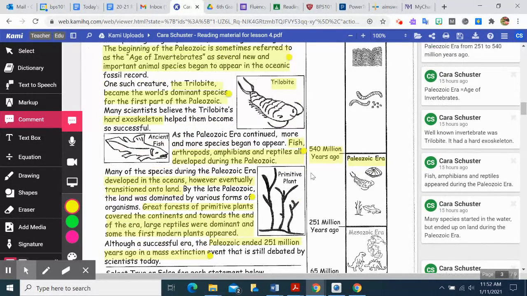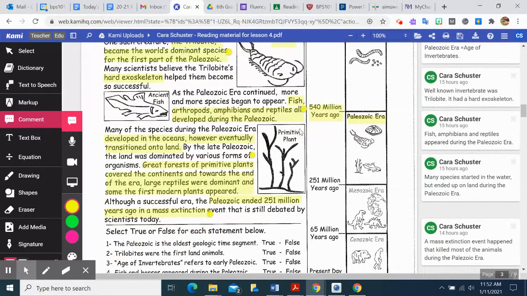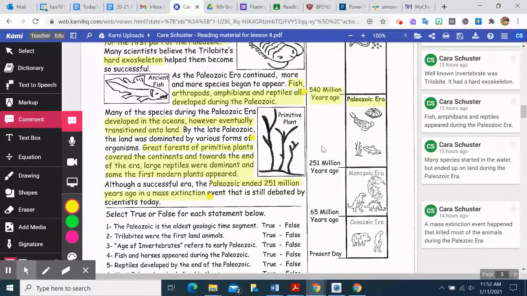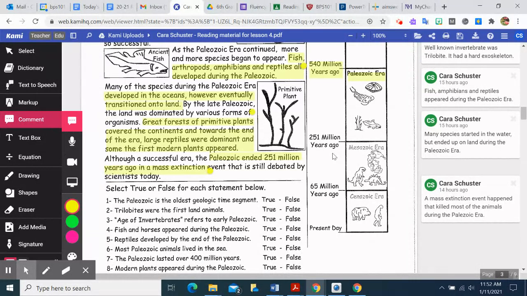So we also would get these plants. Primitive, again, means not well developed. That's why they don't look like the trees that we have now. They just have a few little branches going off. So they're very simple. Primitive means simple. Many of the species during the Paleozoic era developed in the oceans, however, eventually transitioned onto land. That includes the trees. By the late Paleozoic, the land was dominated by various forms of organisms. Great forests of primitive plants covered the continents, and towards the end of the era, large reptiles were dominant, and some of the first modern plants appeared.